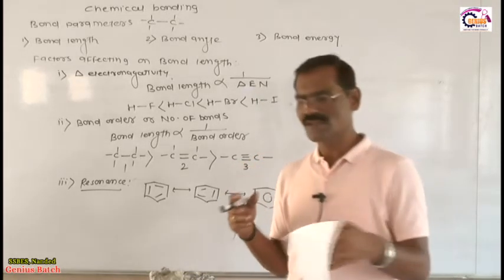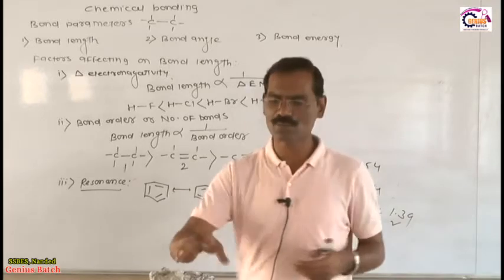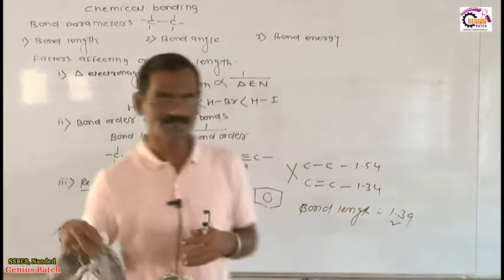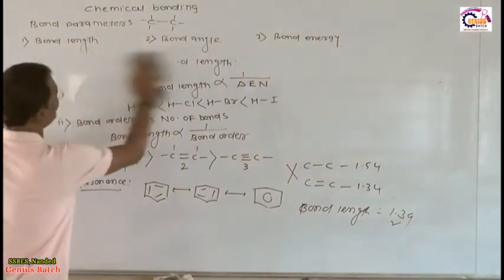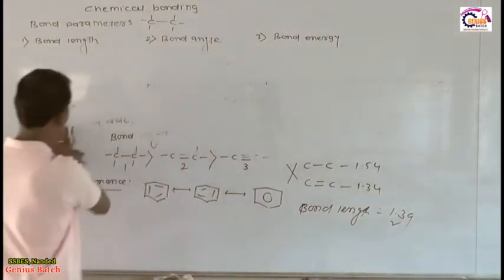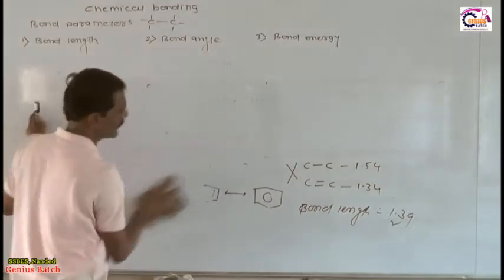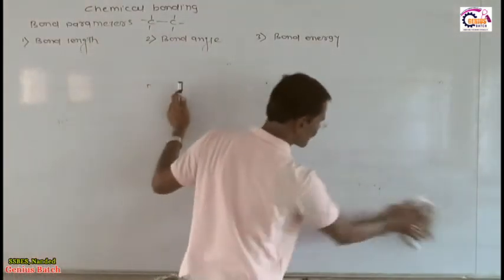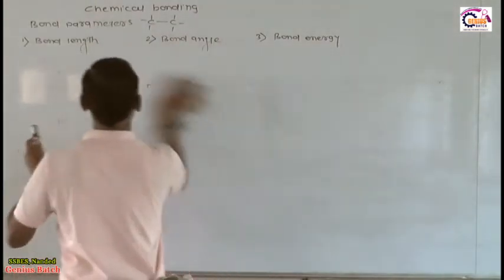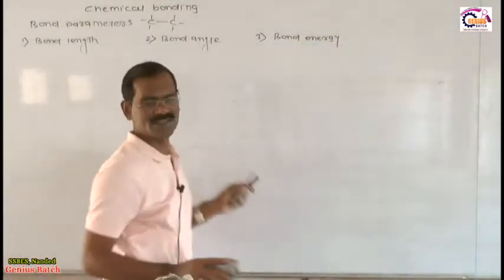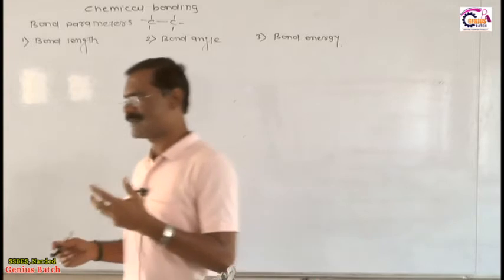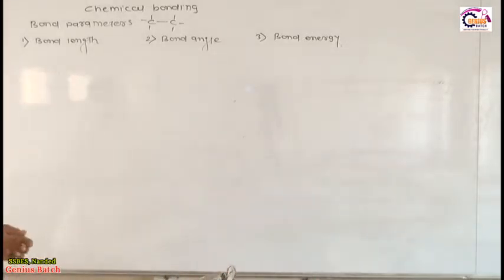So these are the very simple concepts related to bond length. Is it okay? Now we are moving toward the second point of this topic, which is called the bond angle. These are the bond parameters. You must know the conclusions related to these bond parameters. Once you know them, the remaining things become very simple, because they may ask you the question in the examination.